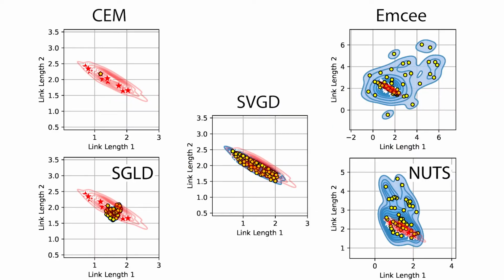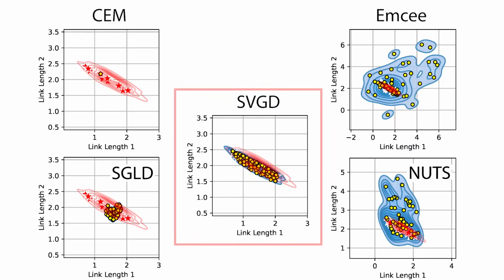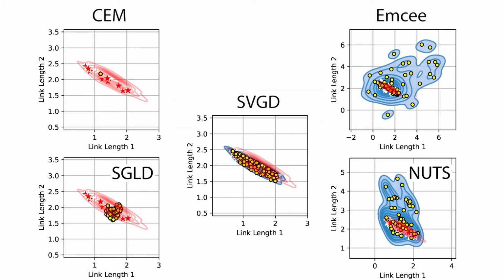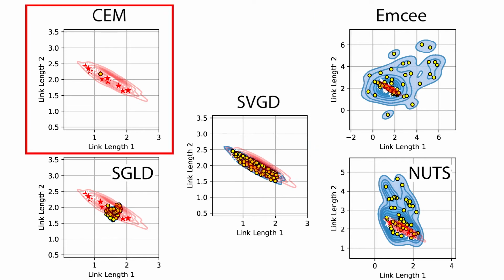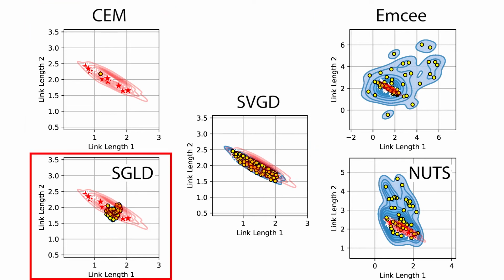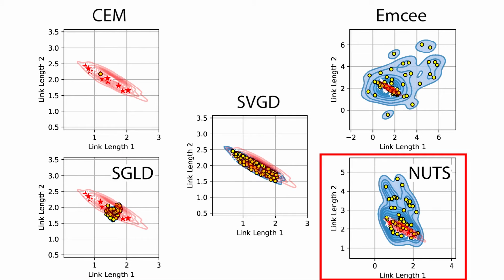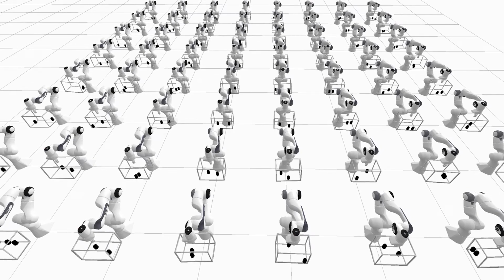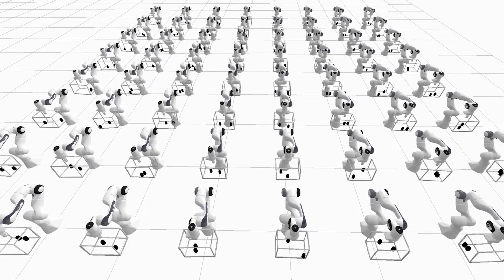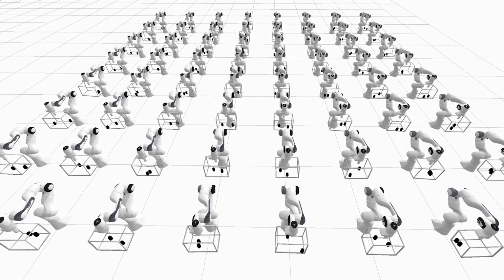Shown here is a comparison of the posteriors found by SVGD and other inference algorithms, namely a parallelized variant of the Markov chain Monte Carlo algorithm from the MC library, the cross-entropy method, stochastic gradient Langevin dynamics, and the No U-Turn sampler. SVGD leverages the gradient of the log likelihood which it evaluates for all particles in parallel. We use code generation and a differentiable physics engine to efficiently compute such gradients in parallel on the GPU.